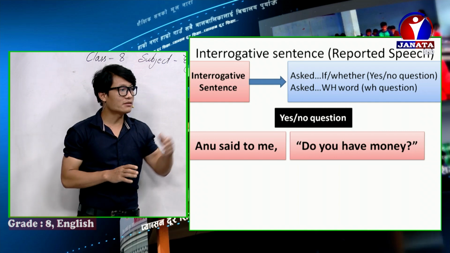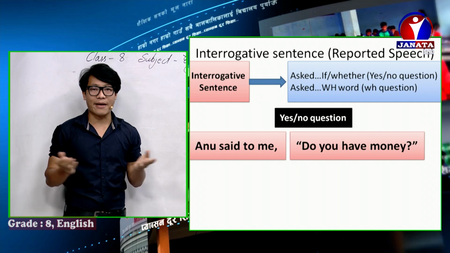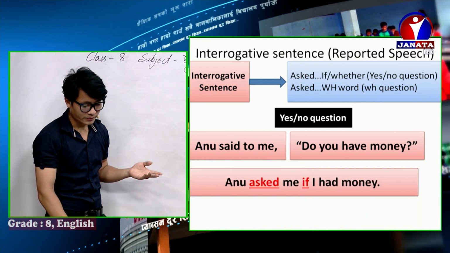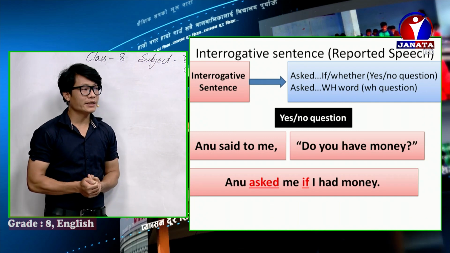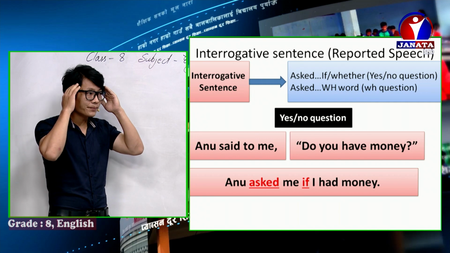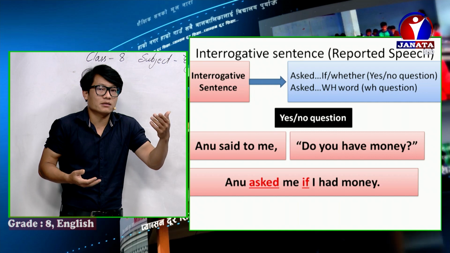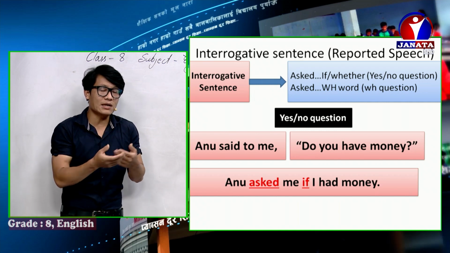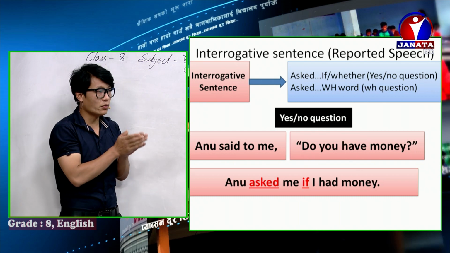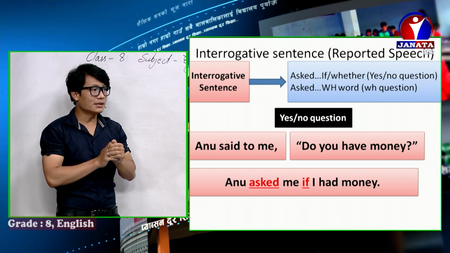Okay? So let's talk about yes/no questions. Anu said to me, do you have money? Anu asked me if I had money. So remember now, in the place of said to, there is asked, because that is a question. So we need to write asked in the place of said to. Okay? And this is a yes/no question.